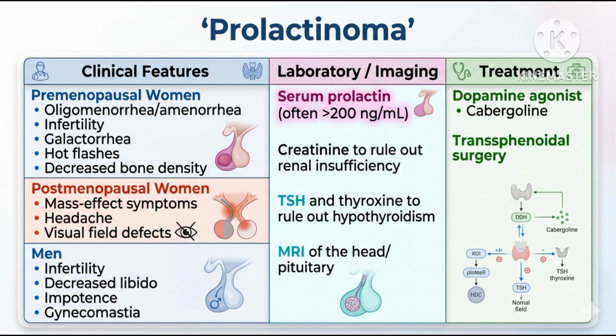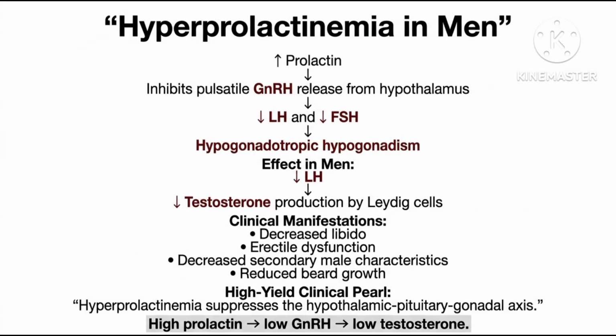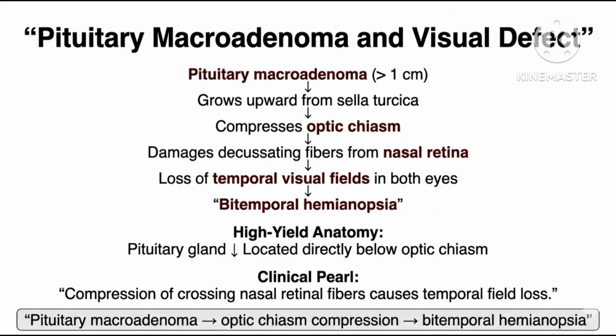Premenopausal women with prolactinoma will present with features of amenorrhea, infertility, galactorrhea, hot flashes, and decreased bone density. Decreased LH level in men decreases testosterone production by Leydig cells, so the patient will present with features of decreased libido, erectile dysfunction, decreased secondary sexual characteristics, infertility, and impotence.